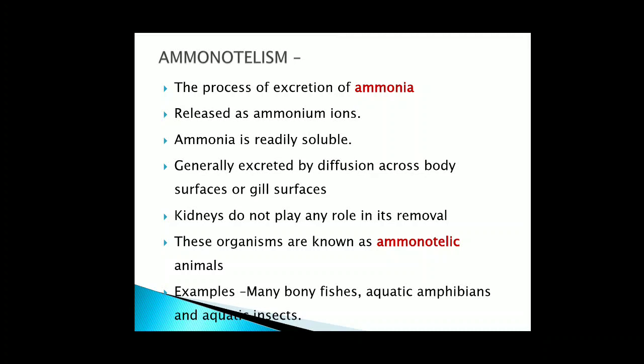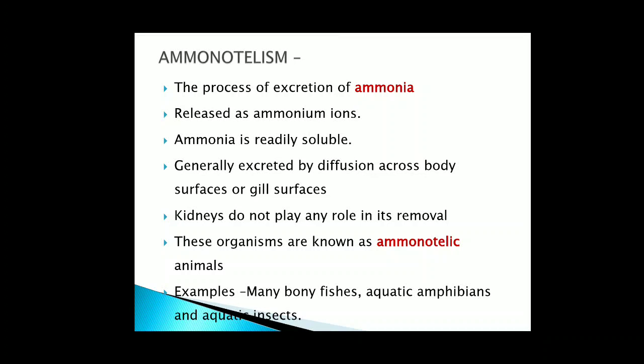See, children, now what happens? Ammonia is highly toxic. After the metabolic processes occur in our body, ammonia is formed. First ammonia is formed, but this ammonia is very toxic, so it cannot be retained in the body. So it has to be eliminated as rapidly as it is formed.